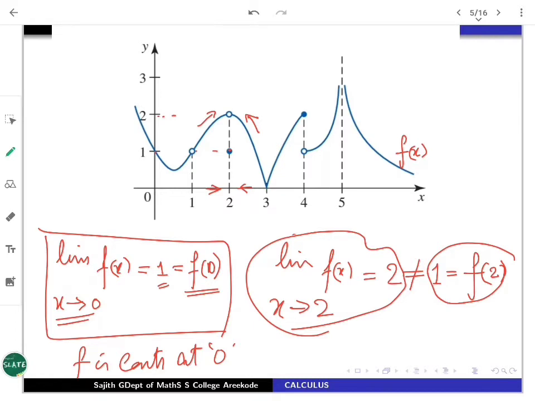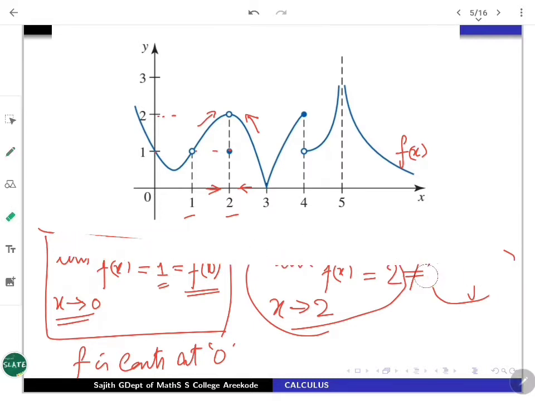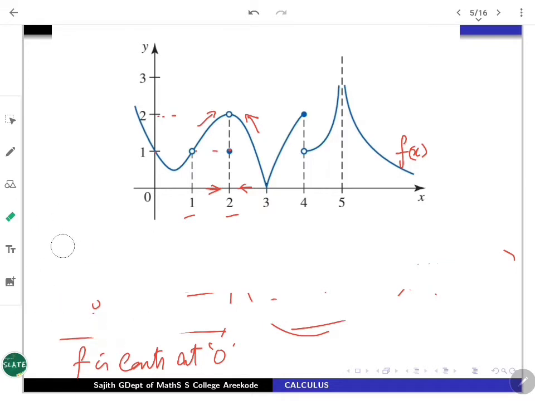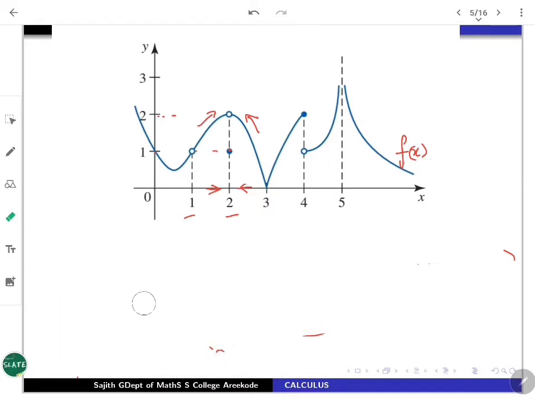See, the discontinuity occurs at 1 as well as at 2. At 1 it is discontinuous because the function is not defined there. At 2 it is discontinuous because the evaluation, whatever be the value of f of 2, is differing from the limit. That is why it does not have continuity at 2. So they are differing in nature. Okay, so what happens at 3?